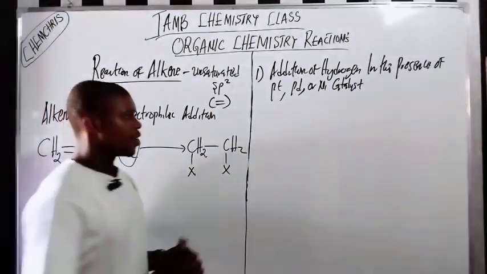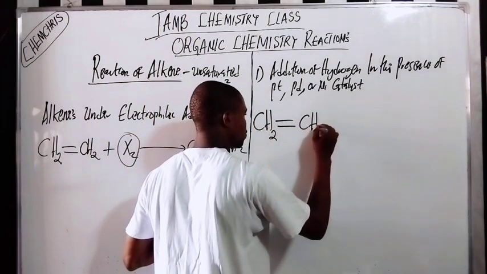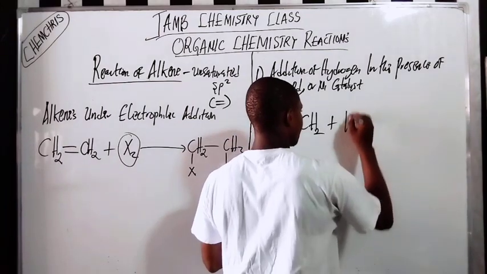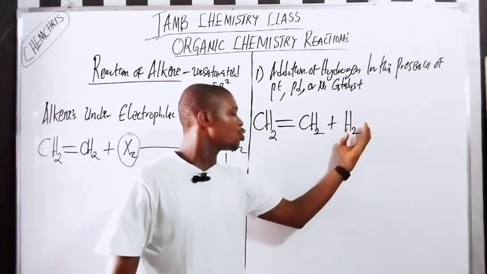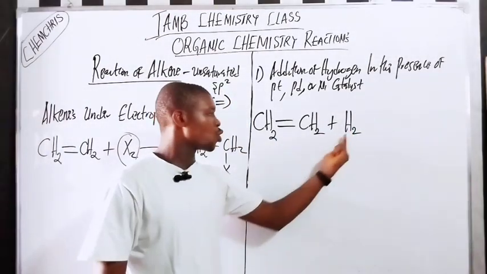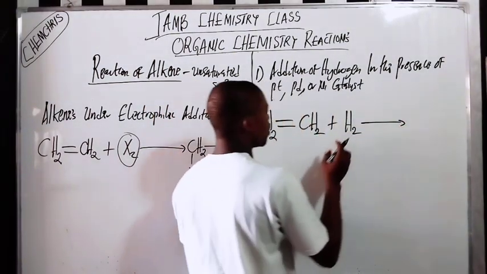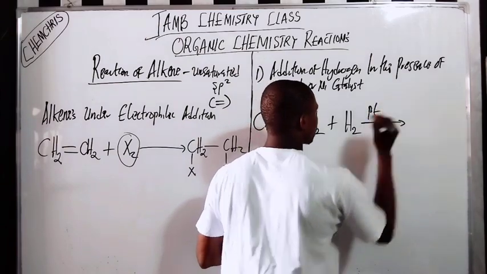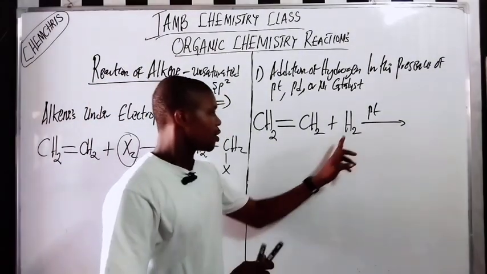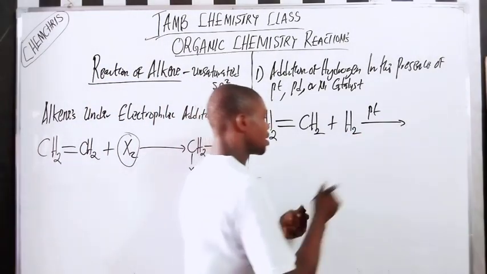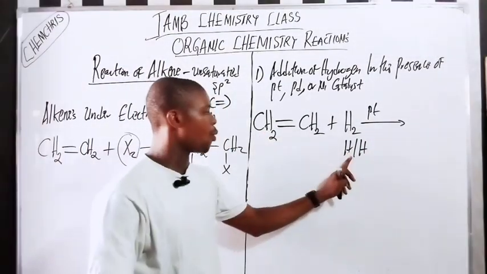And the reaction is very easy. If, for example, you have CH2 double bond CH2 plus H2, because there's a double bond here, you can add two atoms of hydrogen. So one will be added here, one will be added here. But this reaction will occur in the presence of platinum catalyst, palladium, or nickel catalyst. Do you understand? So one will be added here and one will be added here.